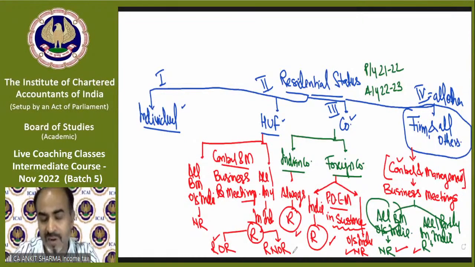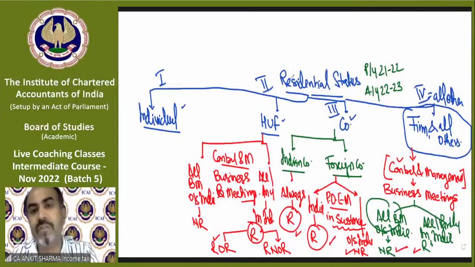So we are technically leaving HUF incomplete. We will complete our individual provision, then we will move again to our HUF final provision of ROR and RNOR. I hope till now it is all clear. So now the last concept is individual. Now we will understand how to find the residential status of an individual.